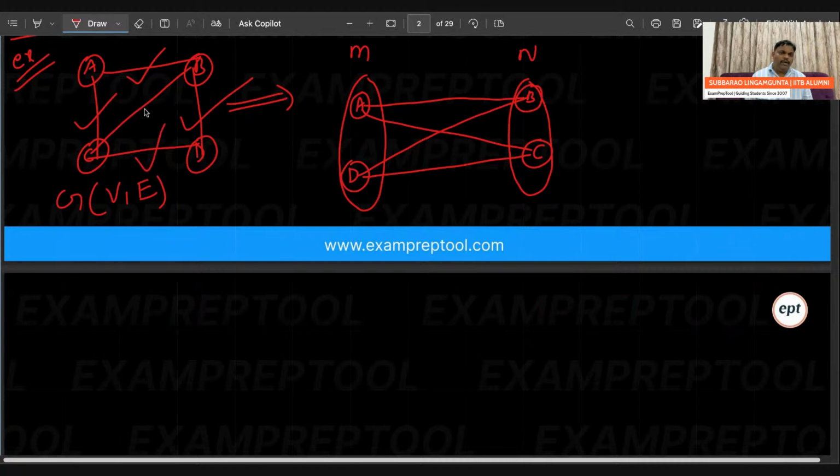But did you identify that this edge is still left out? Let me cover that also: C to B. See, the edge is going within the same part. So because of this reason, it is not a bipartite graph.